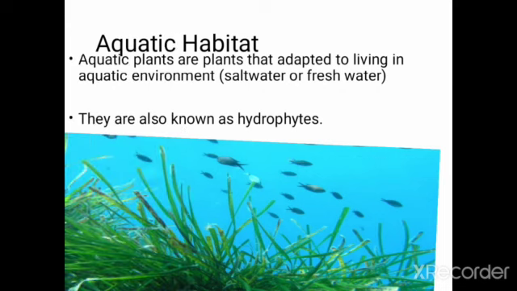Now we will learn about aquatic habitats. Aquatic plants are plants that are adapted to living in the aquatic environment. It may be any water, salt water or fresh water. They are also known as hydrophytes. Hydro means water and it is a Greek word. Aquatic plants have plenty of water around them. Their main challenges are getting enough sunlight and air. These are the two challenges for them.